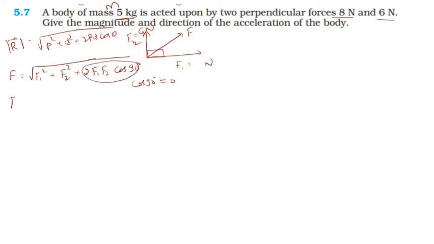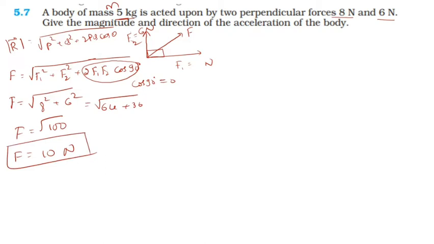Now F is equal to the square root of F1 square plus F2 square. F1 is 8 Newton squared, F2 is 6 Newton squared. So this is 64 plus 36. It is nothing but F is equal to the square root of 100. So 100 is a square number, its value is 10. So the magnitude of the resultant force is 10 Newton.